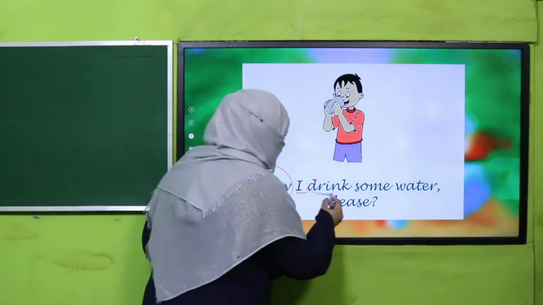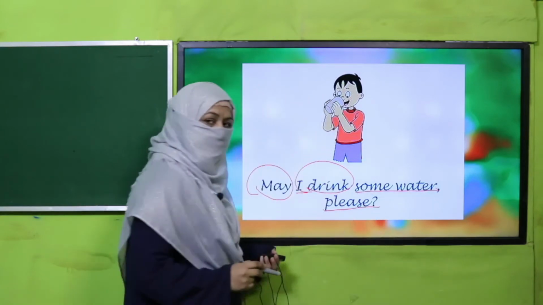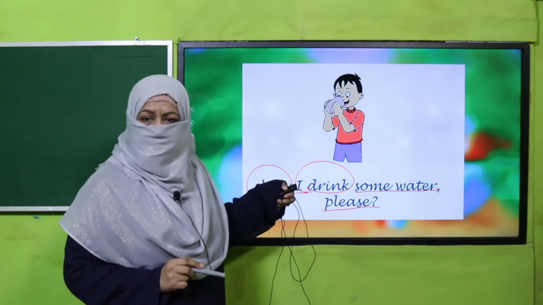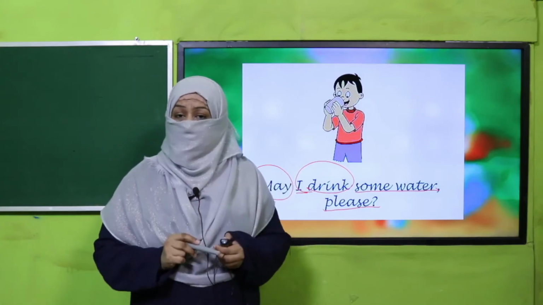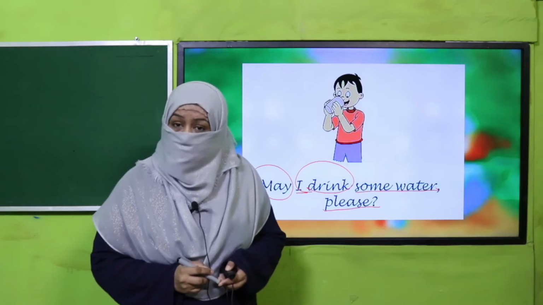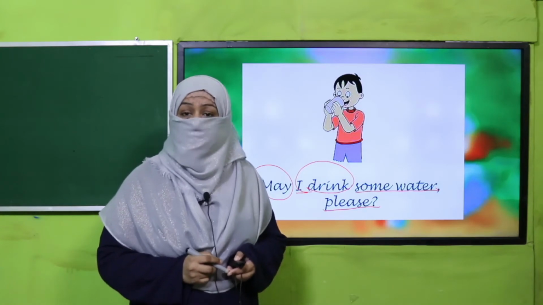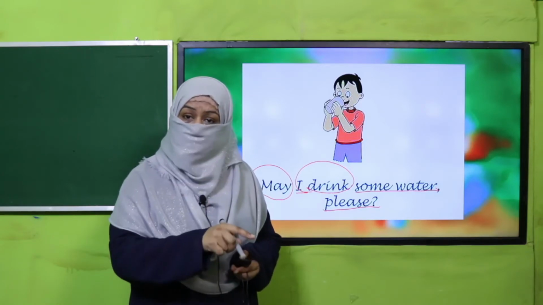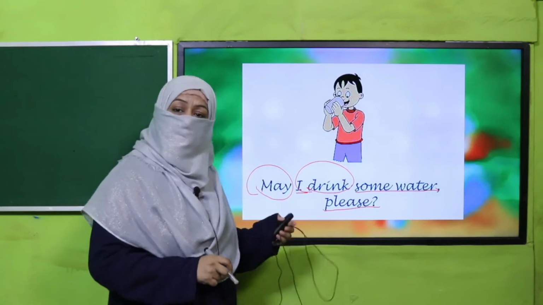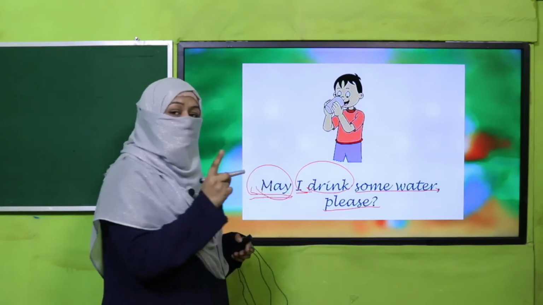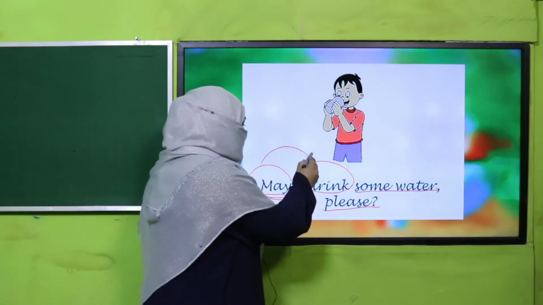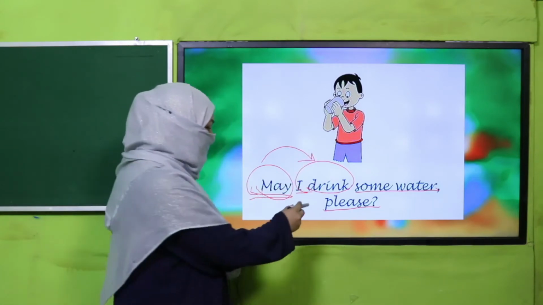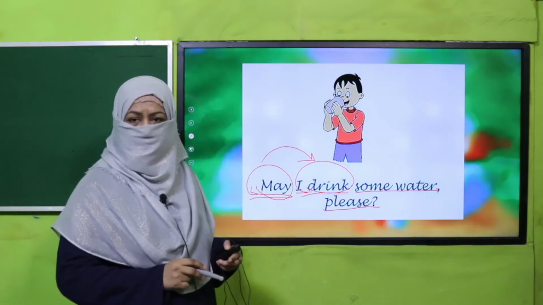May I drink some water, please? Do you understand? Beta, actually, I want to drink some water. This is the statement. But when you are sitting in the classroom, to drink water, you need permission. You need to take permission from your teacher. So how will you say that? May I. So this may is a modal verb which shows you are seeking permission for an action, right? And in this sentence, the action is drinking water, right?